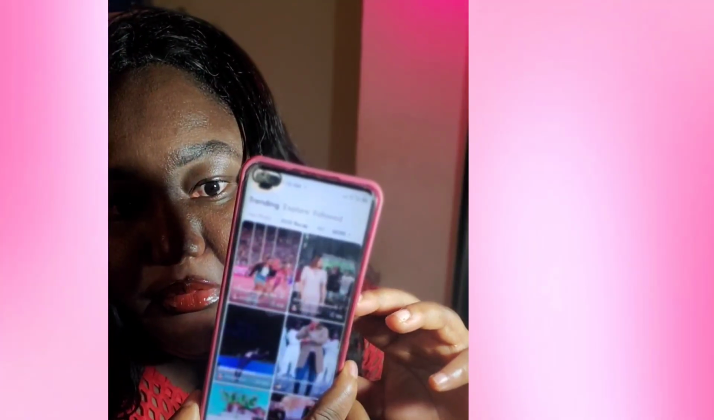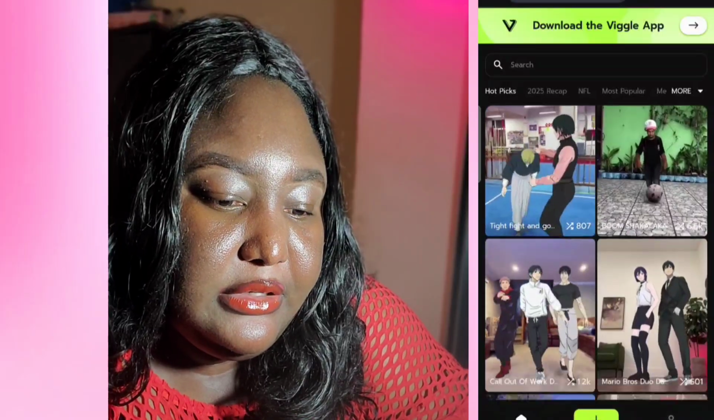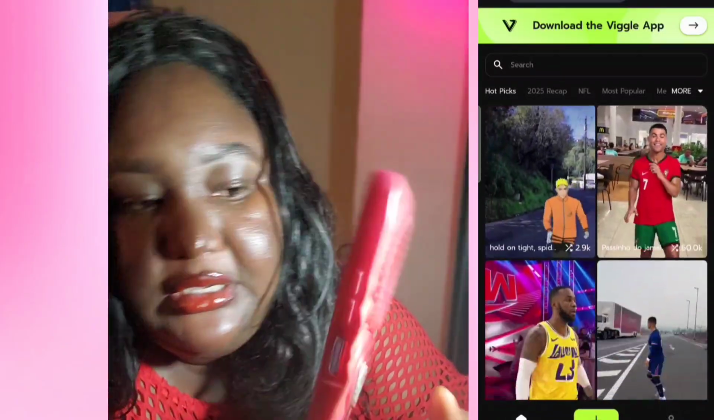Our video has not fully downloaded, so let's allow it to download. Okay, downloading file. So we're just going to go back to viggle.ai. This is what the app looks like. Are you seeing it? Let me go to the website and show you what it looks like, because it's very similar. Okay, this is what the website looks like.